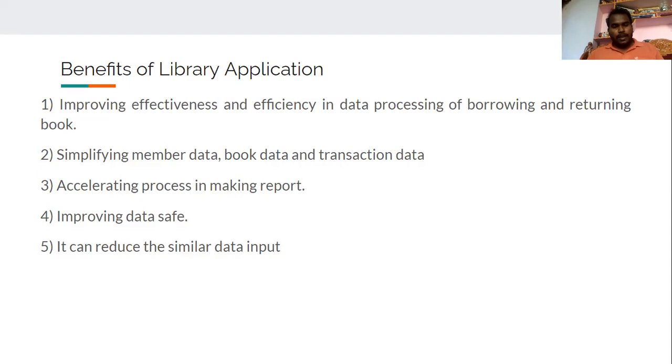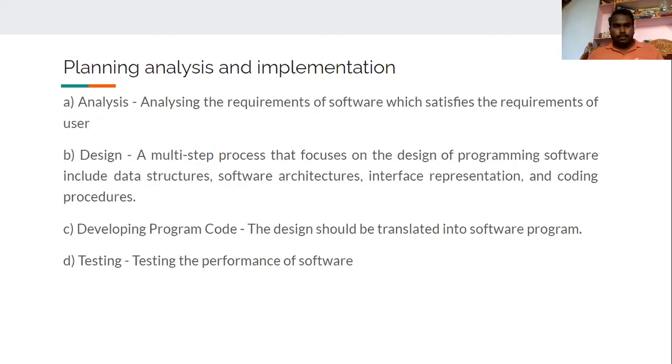With the manual process we don't know whether the data will be safe or not. Anything can happen manually, because there are real world objects, files and papers. So we are entering the data in a real world situation, so anything can happen, and it can reduce similar data input.